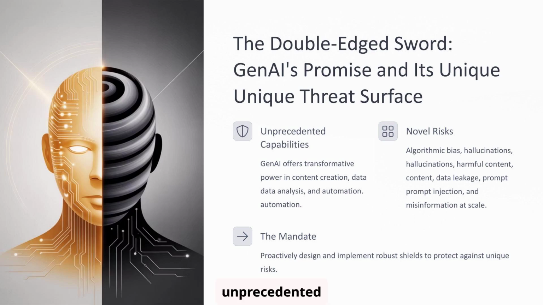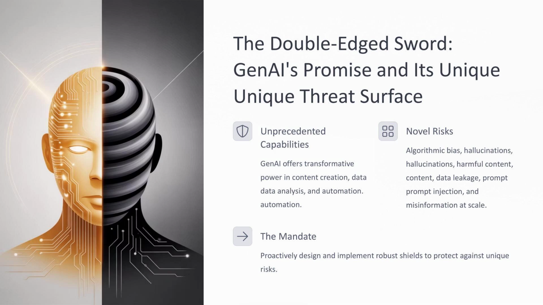Generative AI offers unprecedented capabilities, unlocking new levels of innovation and efficiency. However, this power comes with a novel and complex threat surface. We face unique risks such as algorithmic bias, the generation of convincing but false information known as hallucinations, potential data leakage through interactions, and the widespread dissemination of misinformation. Addressing these challenges mandates a proactive strategy to design and implement robust protective layers specifically tailored to these unique AI risks.